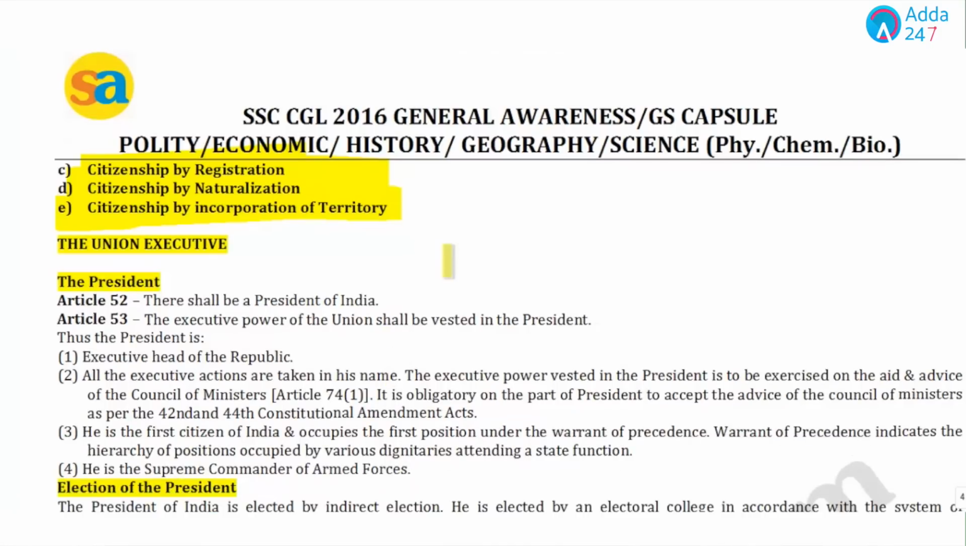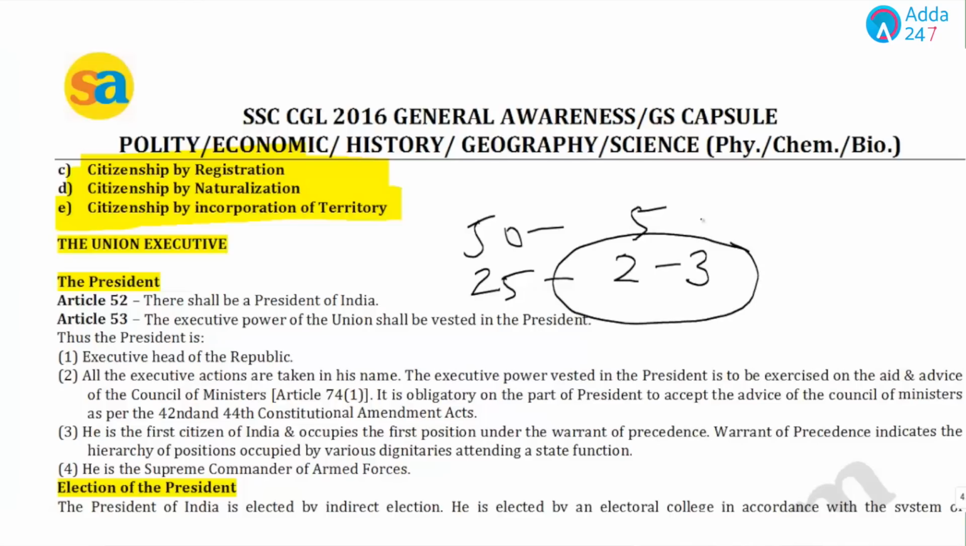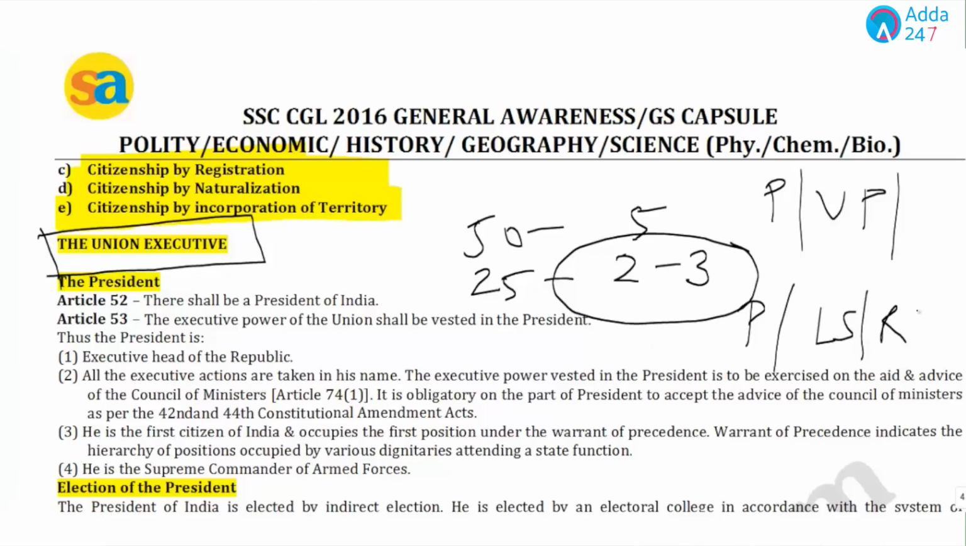Now students, what we have seen in previous examinations is that when there were around 50 questions, there were 5 polity questions. Now the questions have been reduced to 25, but we are still expecting approximately 2 to 3 questions. And one question for sure would be from the topic of the Union Executive. In the Union Executive, we will study the President, the Vice President, the Parliament, the Lok Sabha, the Rajya Sabha, and all the important constitutional posts.